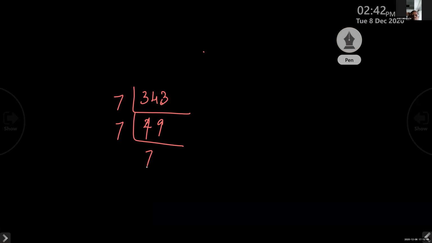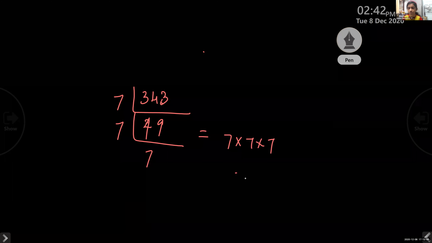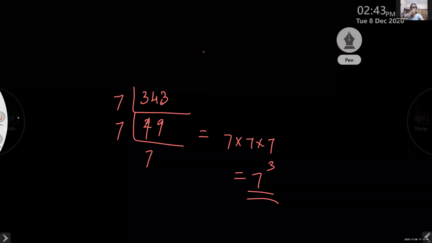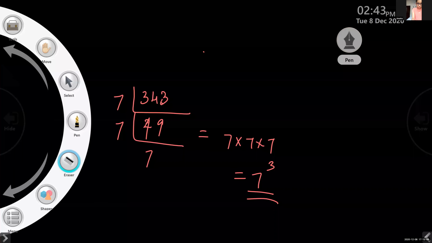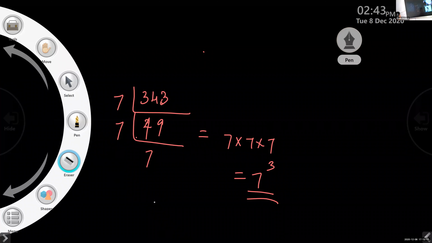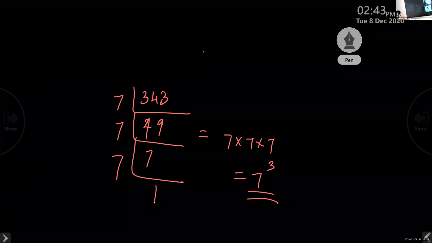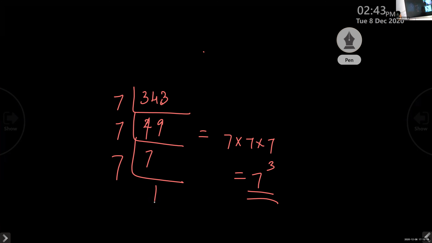Is it clear? Should I do it once more? Yes. So 7 cube, right? Yes, the answer is 7 into 7 into 7. So the answer is 7 cube. We will add that which comes in the most down also. You can do it like this, no problem. Till 1, that is the method. Don't change that. You can write it like this and then take 3 sevens.